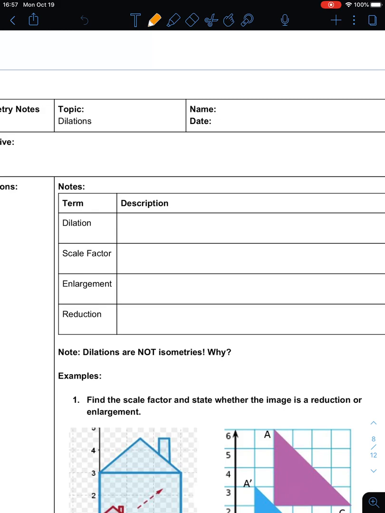A dilation is a transformation that changes the size of an image. And that's what we're going to focus on today. We know that translations slide, reflections flip, rotations turn, and dilations dilate. Kind of like when you get your eyes dilated, how your pupils grow really big. So it's a transformation that changes the size of the figure.